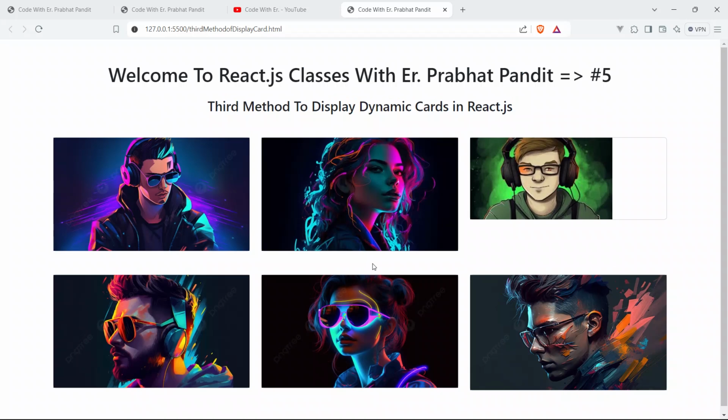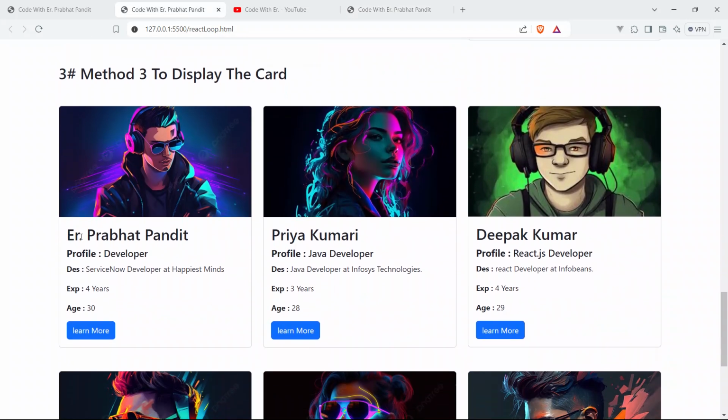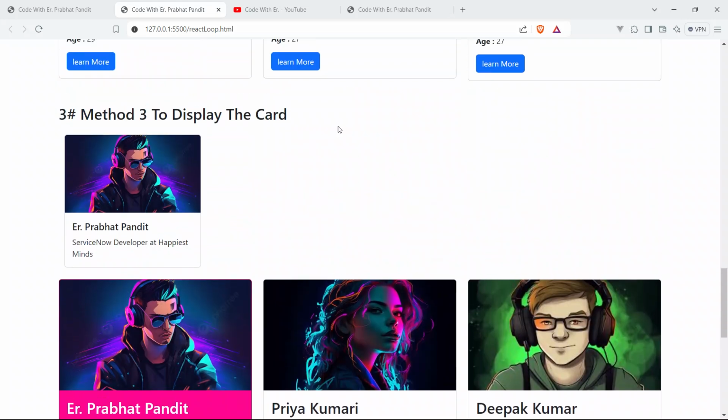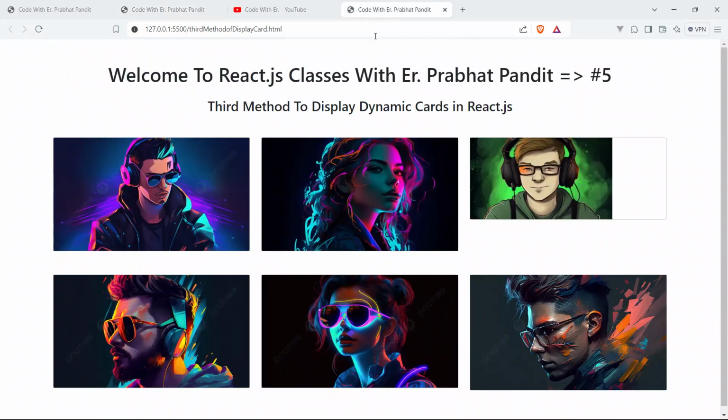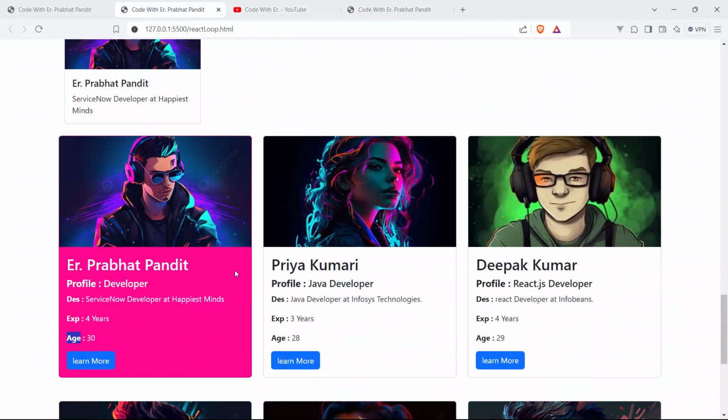We have to make it like this. We have to show the name also, the profile also, the description also, the experience also, and the age also. Our code is doing great, it's doing fine, we can see the image. So now we have to make it like this.